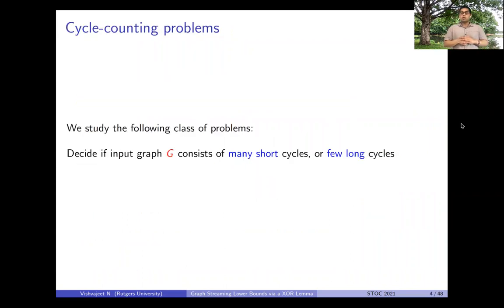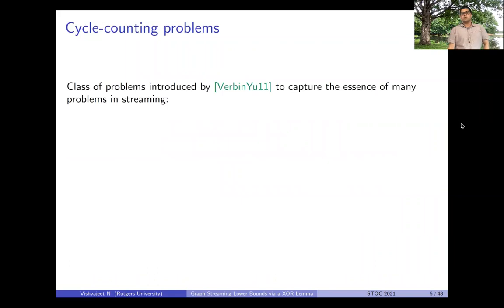So we'll work with what are called cycle counting problems. And here the goal is to distinguish between a graph which consists of many short cycles from one which consists of a few long cycles. So this class of problems was introduced by Verbin and Yu, and it captures many important problems in streaming. So for example, when the cycle lengths are odd, it captures Max-Cut.